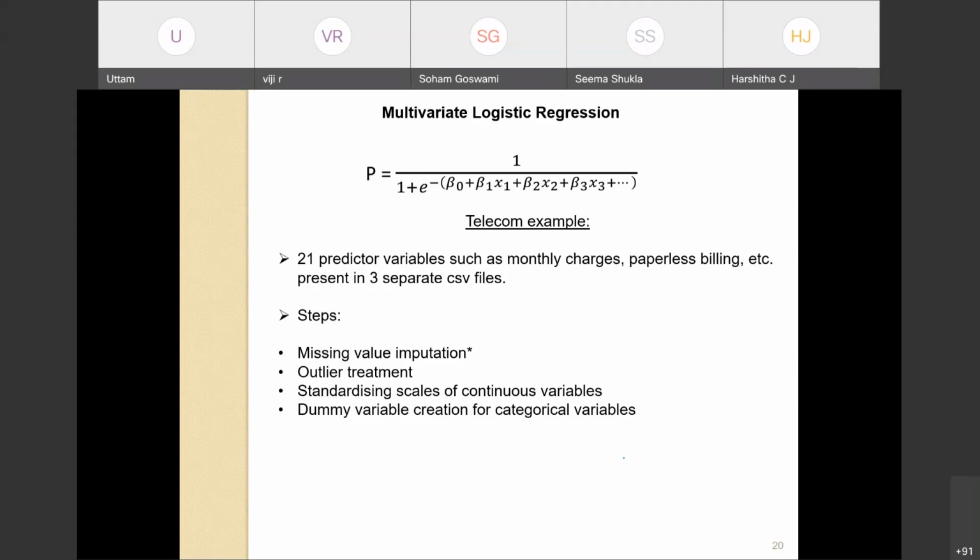So the way to solve this problem is first you have to fill up the missing values, that is called missing value imputation. Scales of the missing value imputation is given here: Markov chain Monte Carlo by Oxford University Statistics and expectation maximization on SAS support. Okay, so if you just type this in Google, you will come to know how to fix up missing value imputation, outlier treatment, analyzing scales of continuous variables, and then dummy variable creation for categorical variables. For example, yes, no, true, false, and so on.